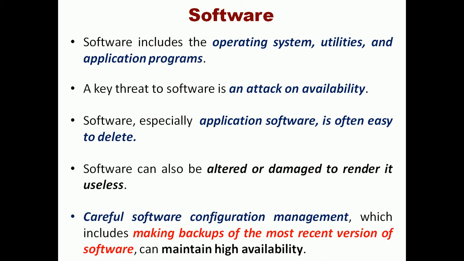So it affects availability. Okay. So for example, in application software, it is easy to delete certain code, then automatically the application software may not work. Or we can change certain instructions in the software so that the software works in an unauthorized manner, and it discloses certain information to a third party without the knowledge of the respective users.